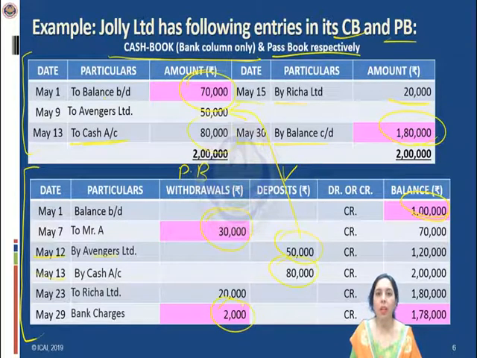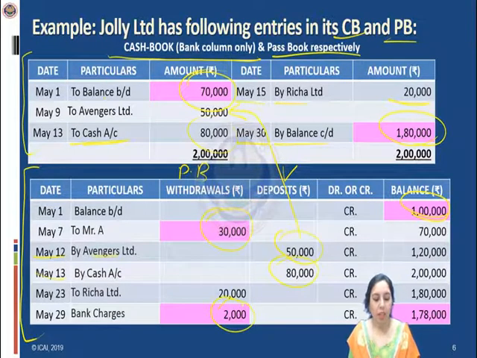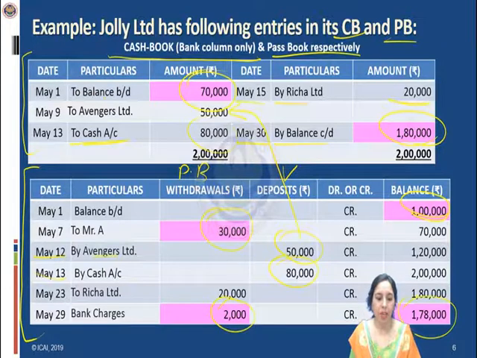So these will cause difference in the balances of both the books. And we have to take care of these items while making the bank reconciliation statement in the subsequent slides. After this, the closing or running balance is shown as 1,78,000, whereas the balance as per cash book was 1,80,000.